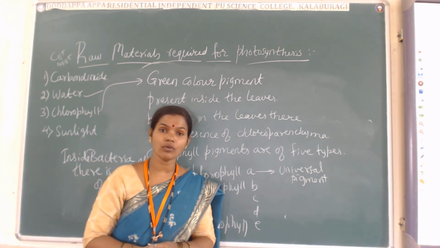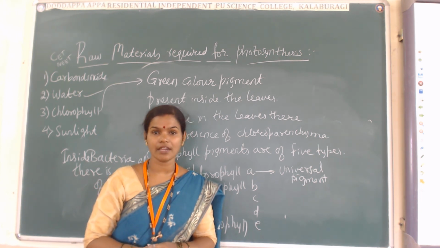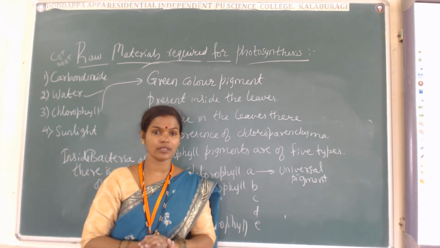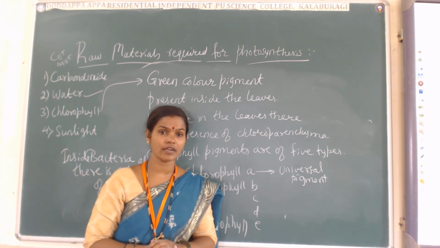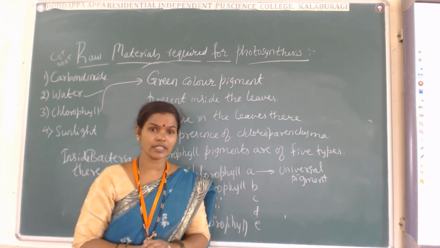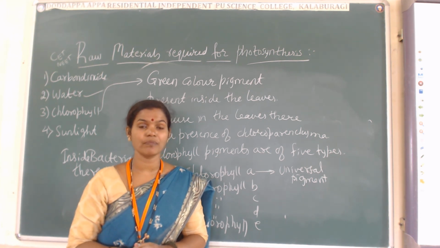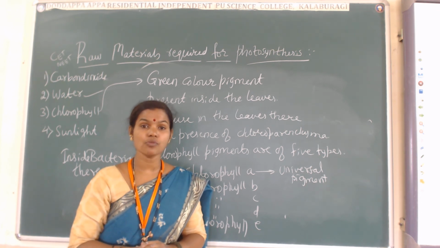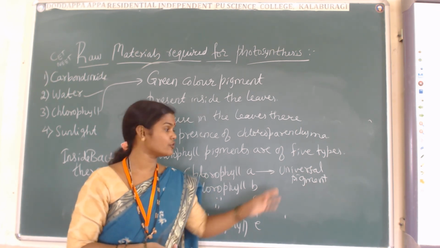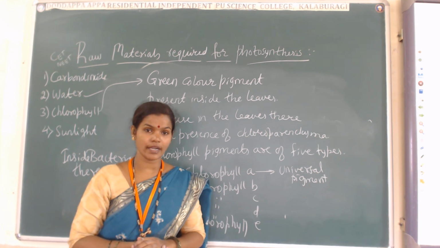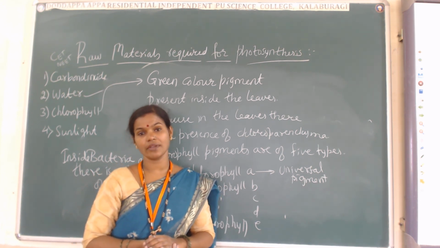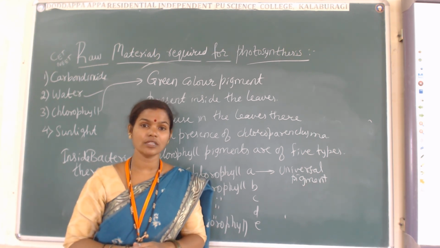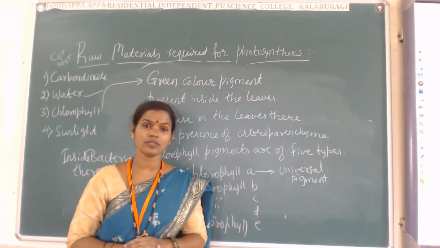I have told you in the quantum theory that photosystems are involved. All the chlorophyll pigments get activated and come to one reaction center. That is called what? Light harvesting complex or reaction center, or it is also called photosystem. The photosystem consists of 2, that is PS1 and PS2. Both PS1 and PS2 work in the red light wavelength range, 650 to 760 nanometer, so finally we consider that red light plays a very important role in the process of photosynthesis.